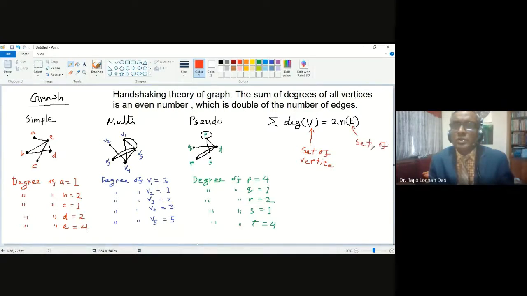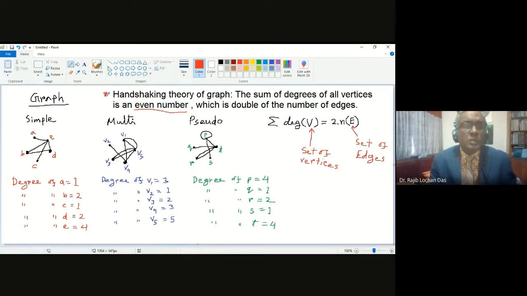If you know the number of edges, that is called n of E. So this is the mathematical presentation of the handshaking theorem. Another part is that the sum of degrees of all vertices will be an even number, one important point, and this number is double the number of edges. So this is the handshaking theorem.